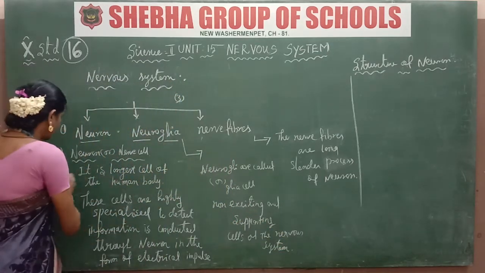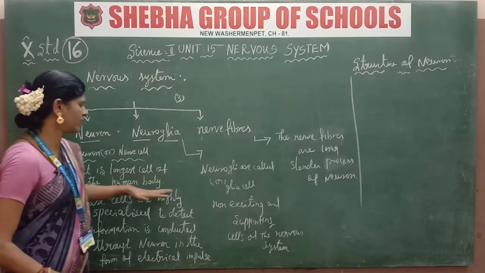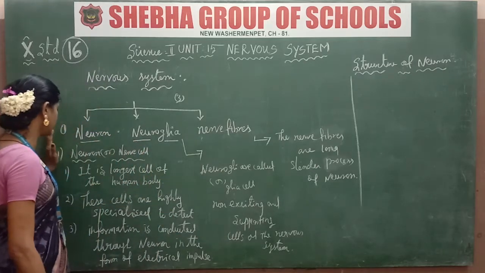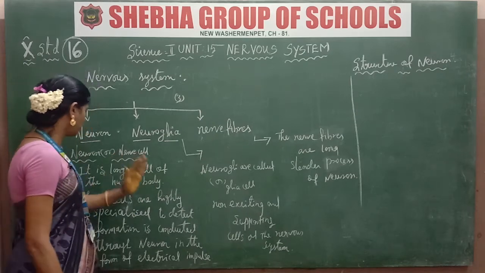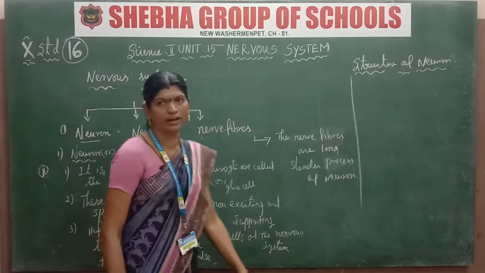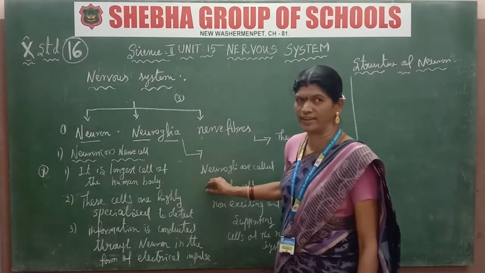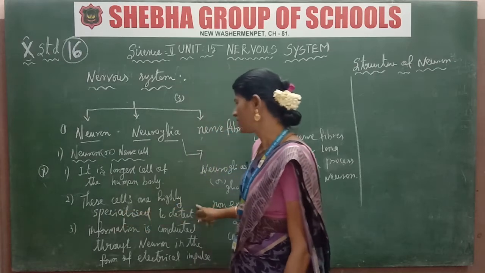This question will be asked many times: the longest cell of the human body is the neuron, the nerve cell. These cells are highly specialized to detect stimuli.